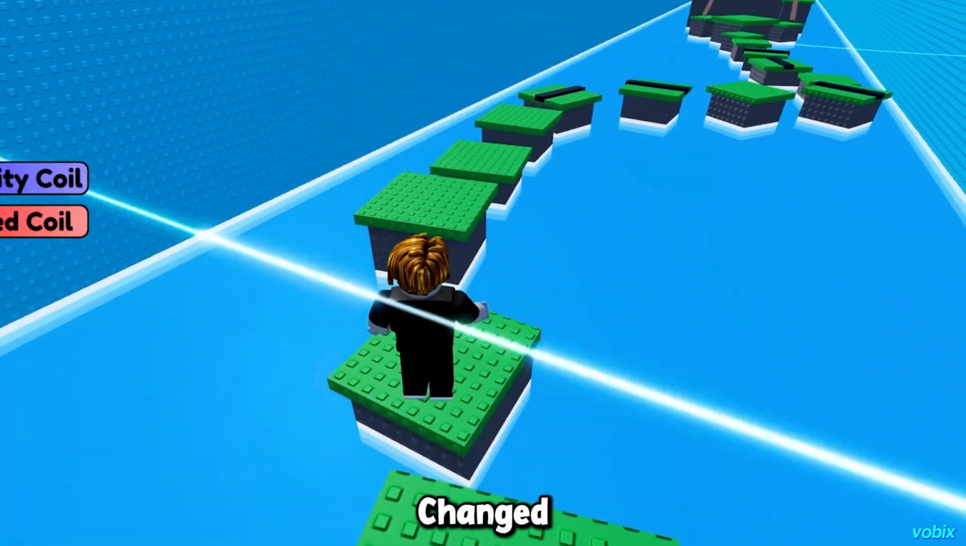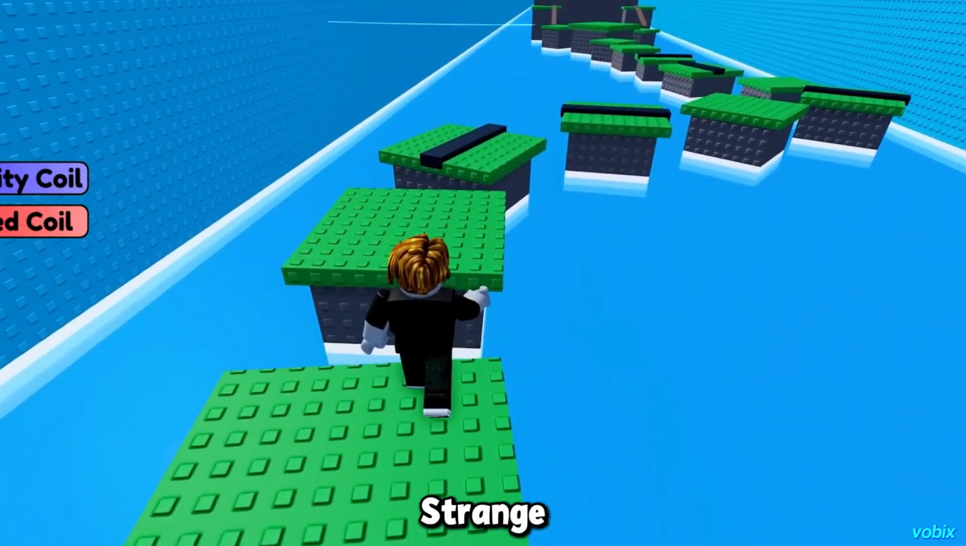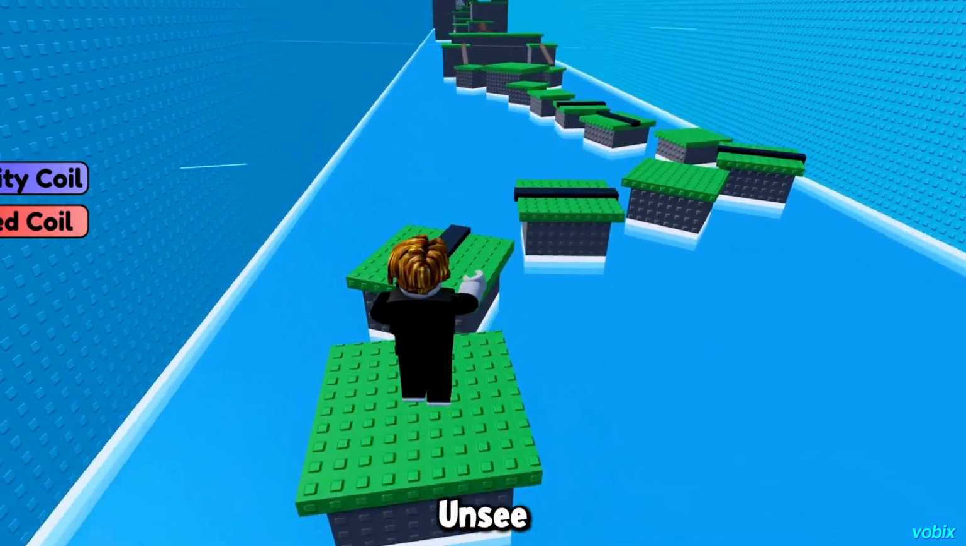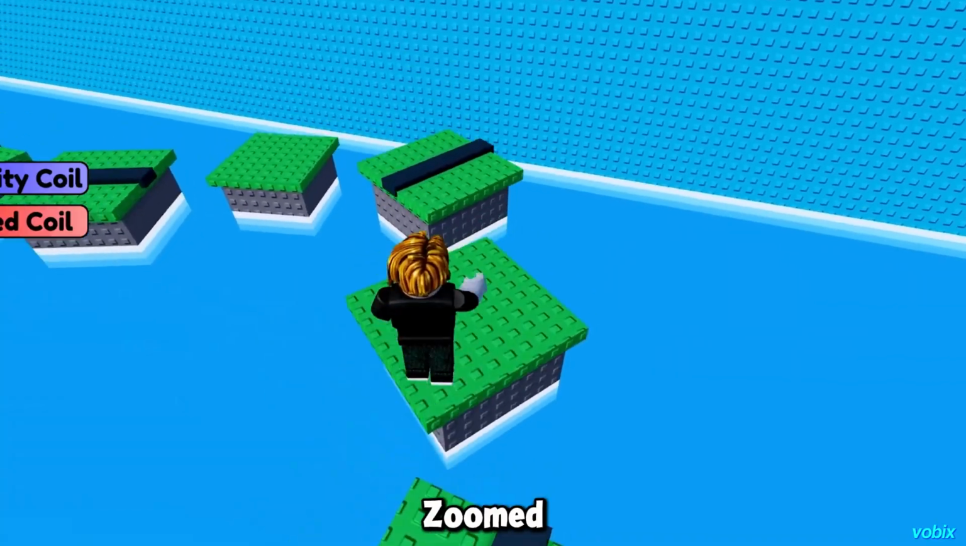Then one day, everything changed. A player was scrolling through one of his old posts when they noticed something strange. It wasn't a huge mistake. It was tiny. So tiny that almost everyone missed it. But once they saw it, they couldn't unsee it. The screenshot looked normal at first glance, until they zoomed in. Then they zoomed in again.